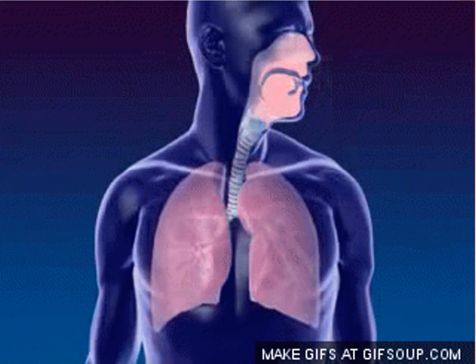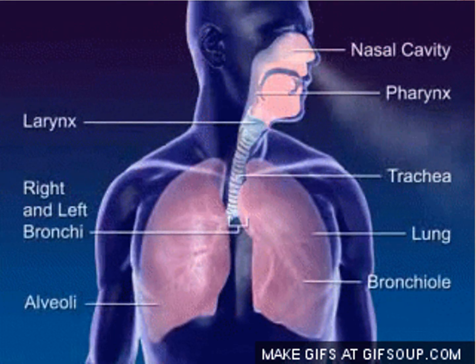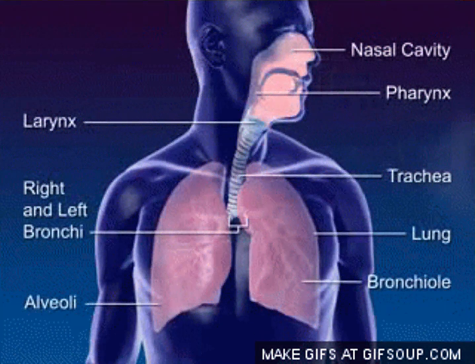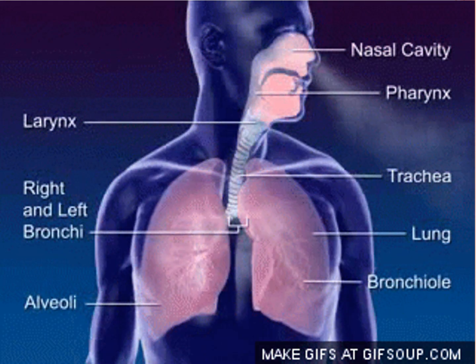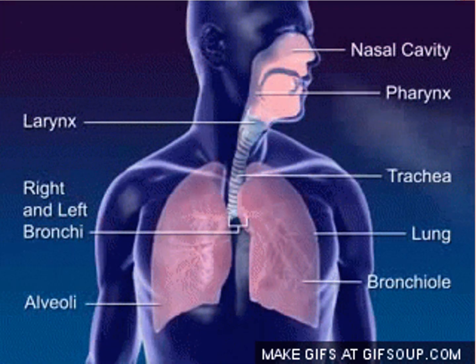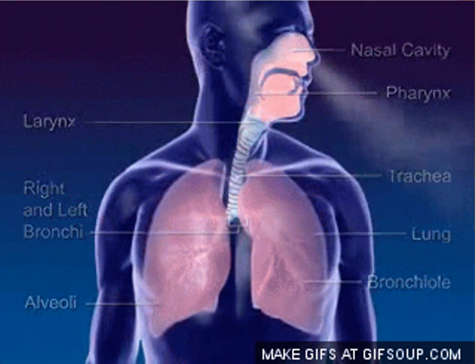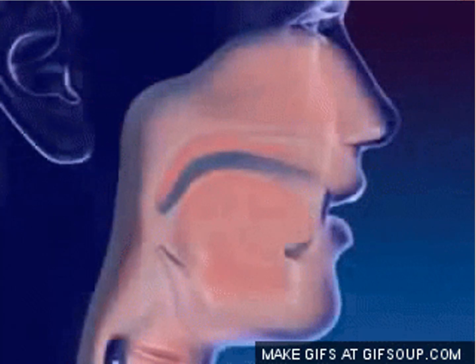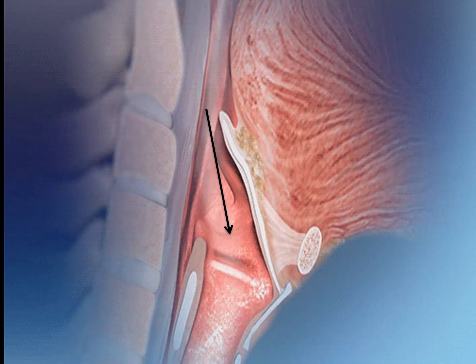Let's see how this entire process happens. So what we have done is we have inhaled air through the nasal cavity, or through the nose. So the nose is the first organ. After that, the air that you have inhaled, or oxygen that you have inhaled, passes through the pharynx, or also called the windpipe.